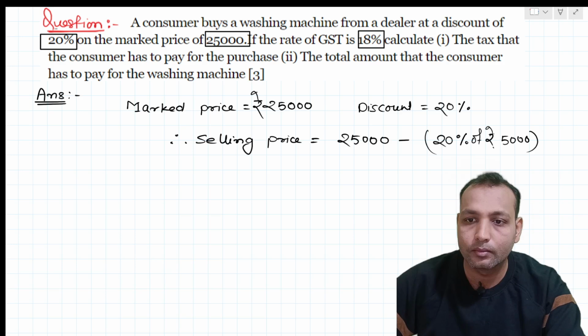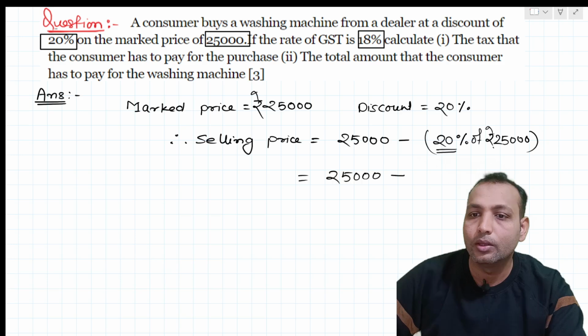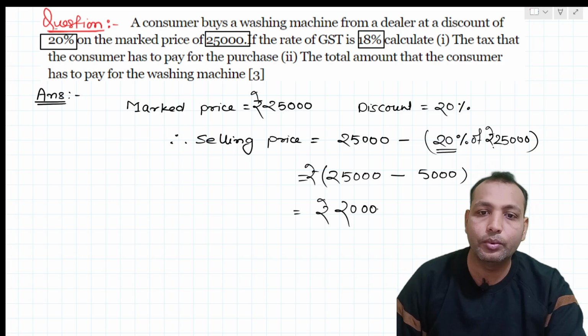Okay, so now, you know how to calculate the percentage, right? Here, 25,000, so it will be around 5,000 discount we will get. So here the total will be rupees 20,000, right? Okay, so now the tax paid by the consumer.